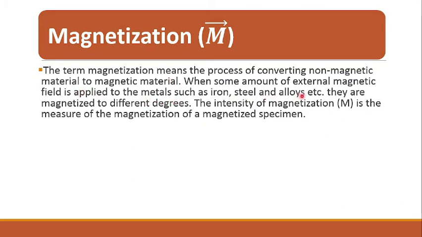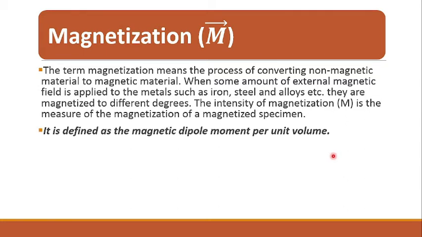When some amount of external magnetic field is applied to metals such as iron, steel and alloys, they are magnetized to different degrees. The intensity of magnetization M is the measure of magnetization of a magnetized specimen. It is defined as the magnetic dipole moment per unit volume.